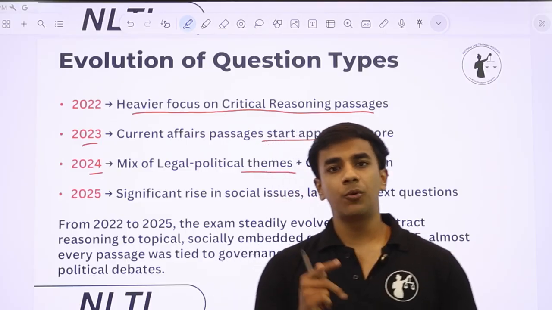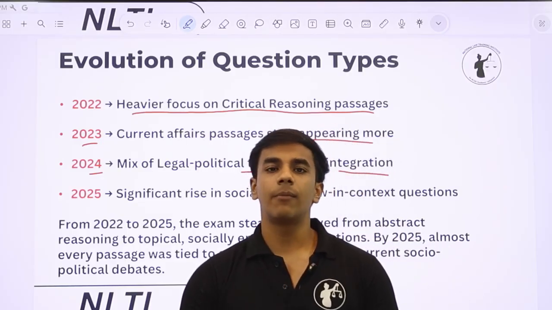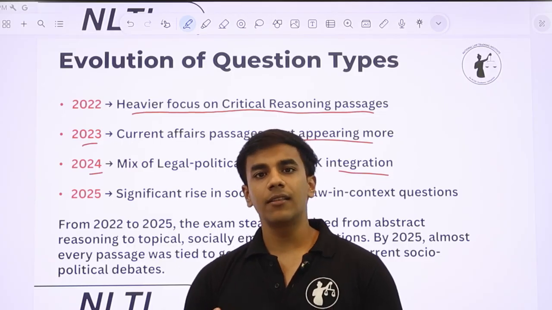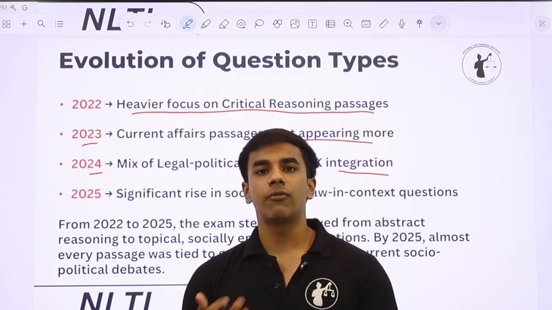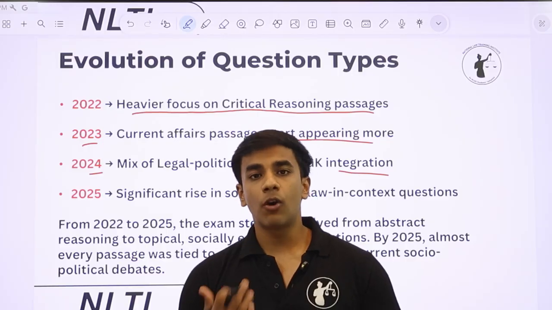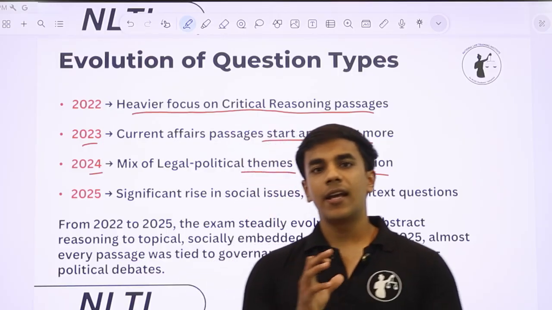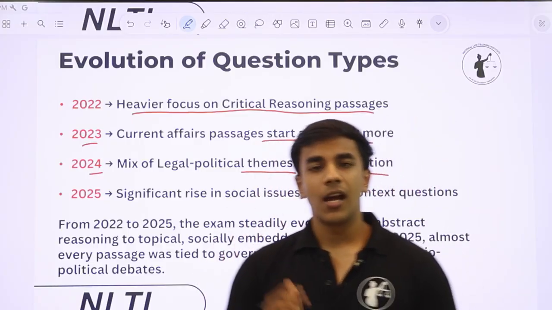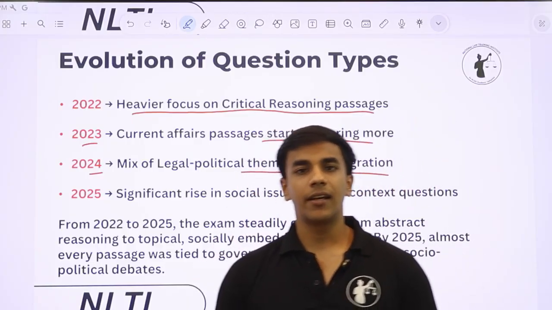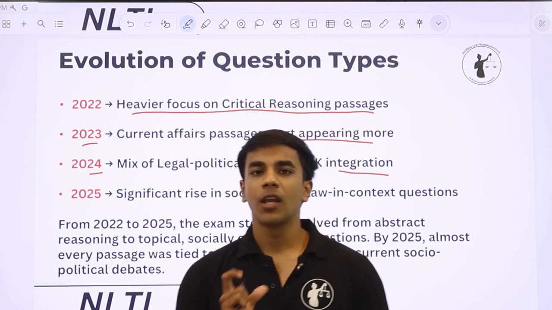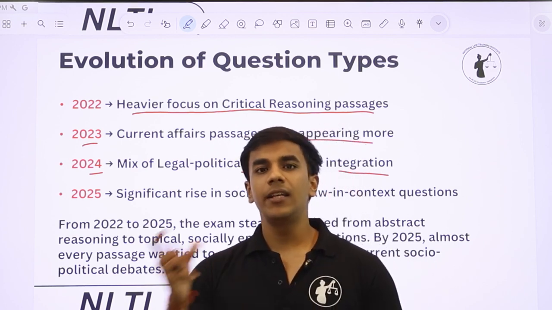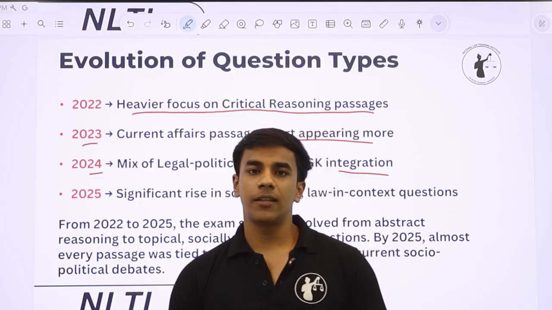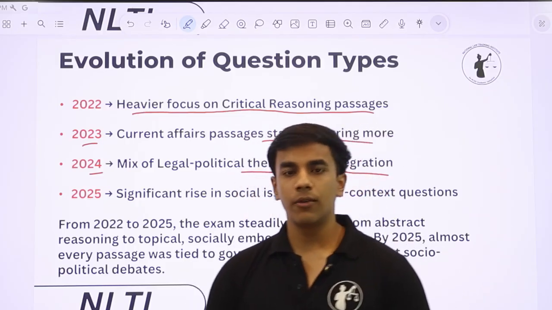Again, NLSAT 22-23 में GK को बहुत कम emphasis दिया गया था in the paper. The passages were also not very GK based, and GK in itself also did not form a major chunk of the paper. But what started happening in 24 is there was an interdisciplinary approach. Firstly, there was a mix of legal political themes. आपको in isolation में passages नहीं दिखेंगे, कोई भी GK का random passage नहीं दिखेगा. You will see passages that have a legal implication to it and a policy ramification to it as well. तो आपको बहुत ही interdisciplinary approach दिखने को मिली in the NLSAT 2024 paper.